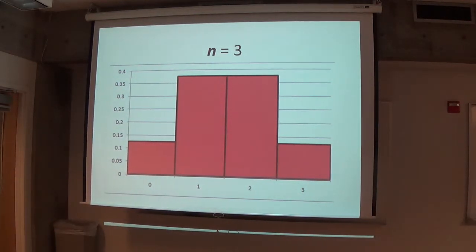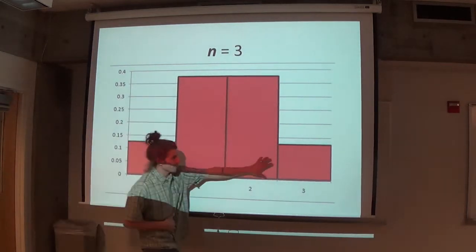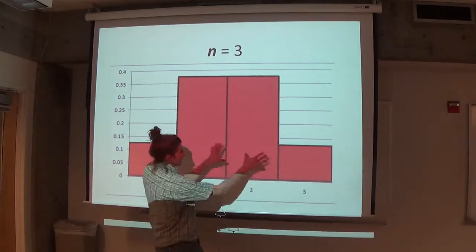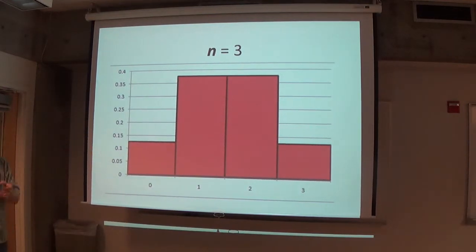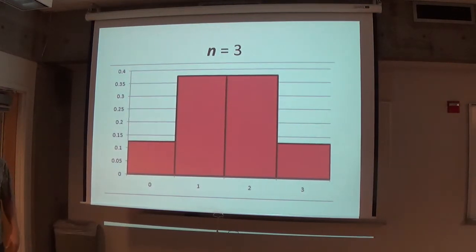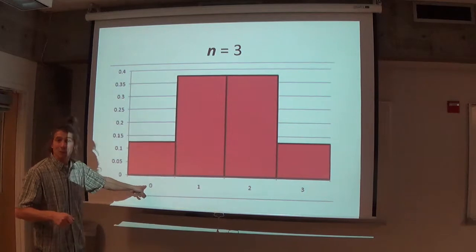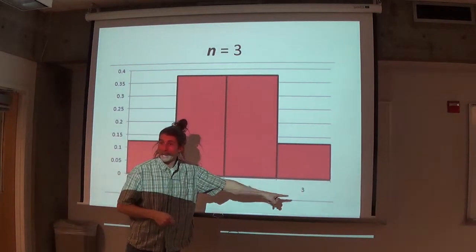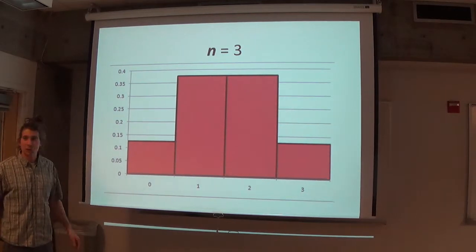This is what the distribution would look like if you flip the coin 3 times. You've got about a 12.5% chance of getting no heads, 12.5% chance of getting 3 heads, and about a 3/8 chance of getting each of the other 2. This can be gotten using dist fill. You would plug in smallest x is 0, largest x is 3, binomial, probability 0.5. This is the distribution it would give you.